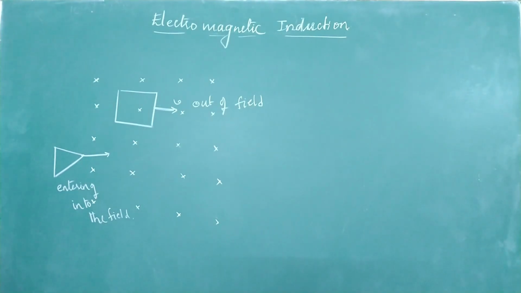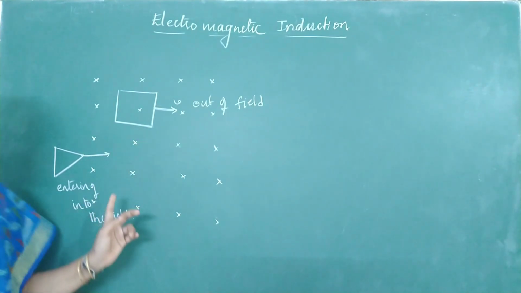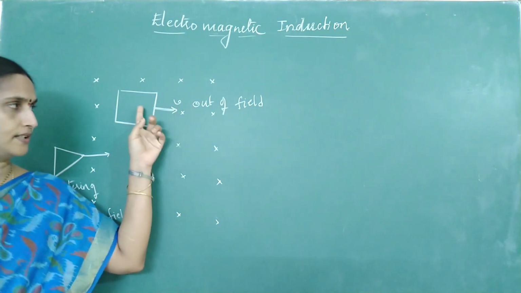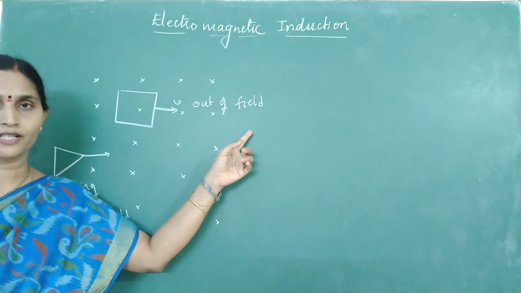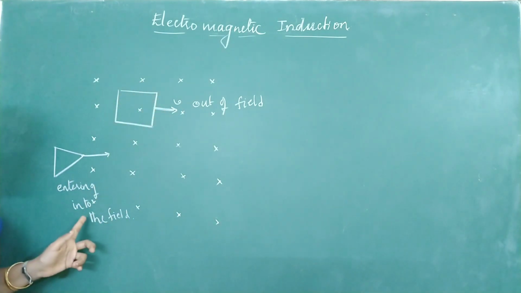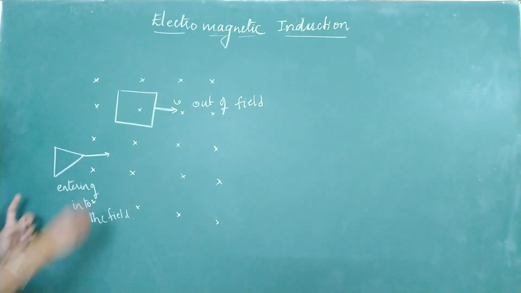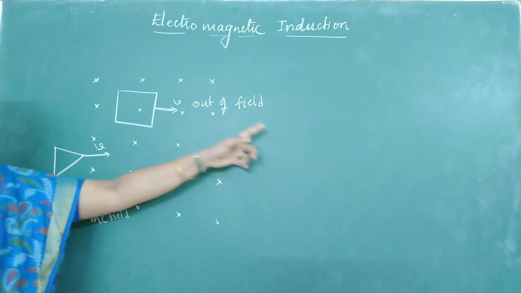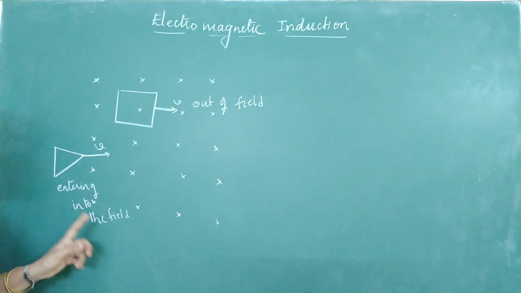Okay, now look at how to apply my previous rule for these two questions. They have given you one square loop which is moving with a speed v. It is going to come out of the field. They are asking you to identify the direction of induced current. In the second case, this is a triangular loop of wire which is entering the magnetic field. One is coming out of the field, another is entering into the field.